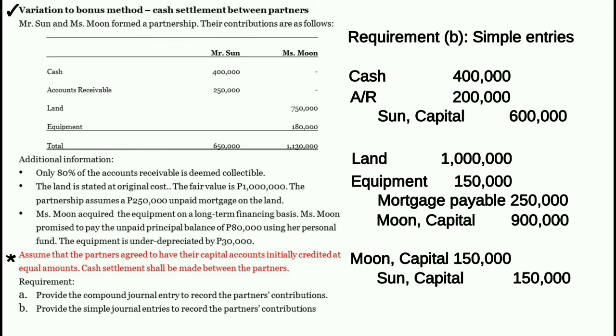Credit natin yung Sun capital na 150,000 pesos kasi nag-increase ang Sun capital from 600,000 pesos to 750,000 pesos. That's why ganyan ang ating entry. Debit Moon capital, 150,000 pesos, and credit Sun capital, 150,000 pesos.